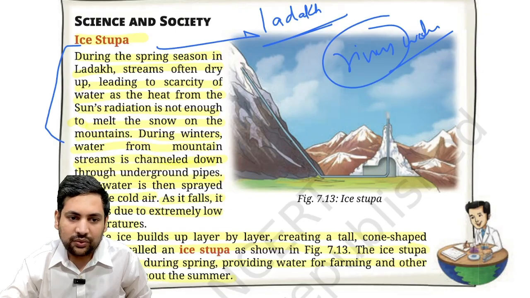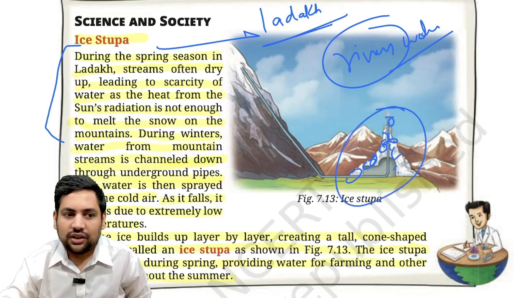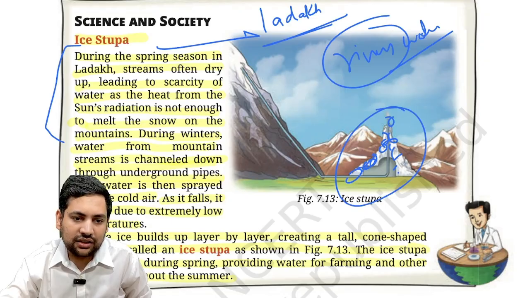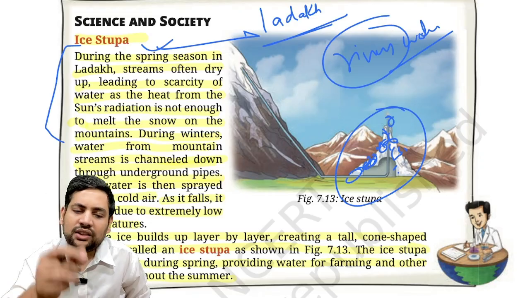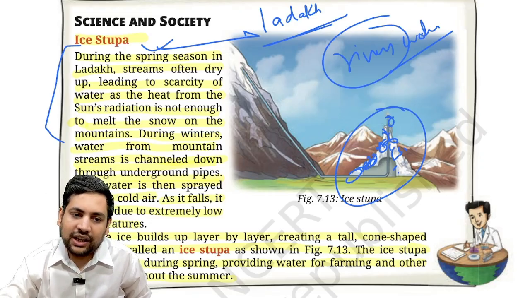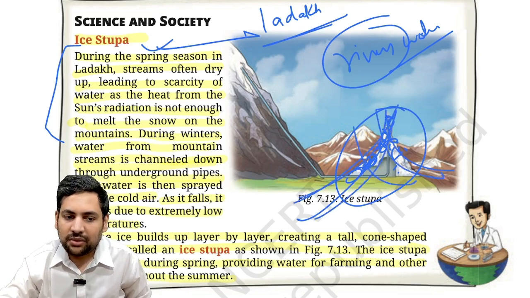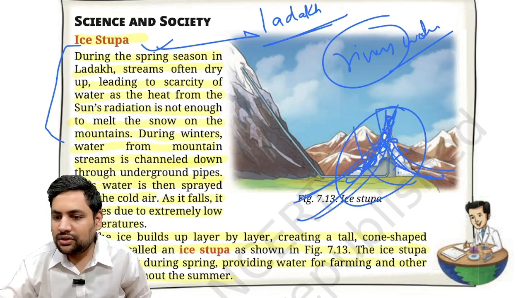This is a problem. So what they do is, in the winter when there is snowfall, they create a layer by layer ice sheet. Not a mountain as such, but a layer by layer structure like this, which they call an ice stupa. Now, this is much easier to melt. So when there is spring season, layer by layer it starts to melt, and it provides them the water that they need in those seasons.